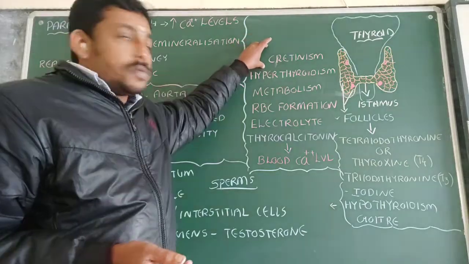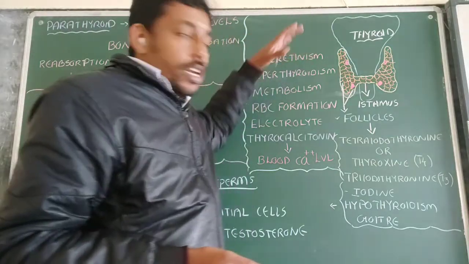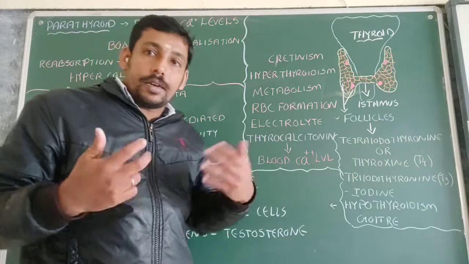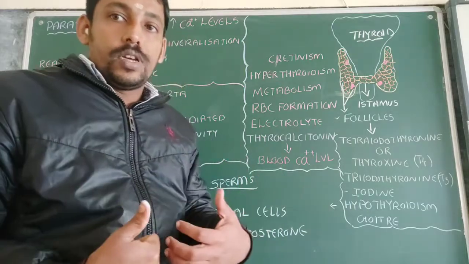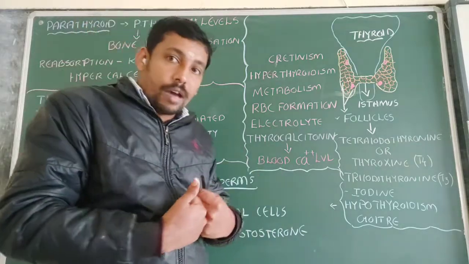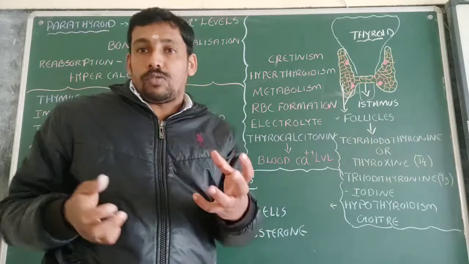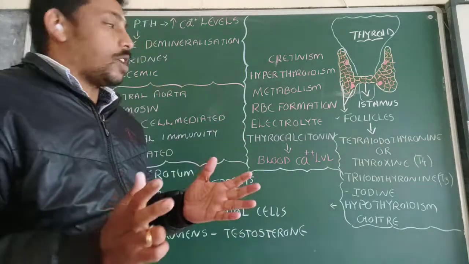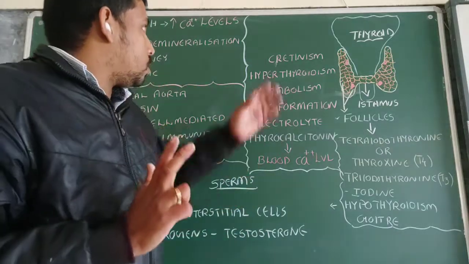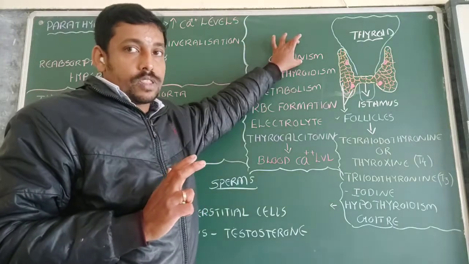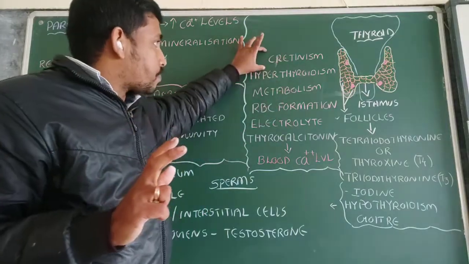In the case of pregnant women, if they lack iodine in their food, the babies may have abnormal growth. The growth may be affected adversely, and that disorder is known as cretinism.